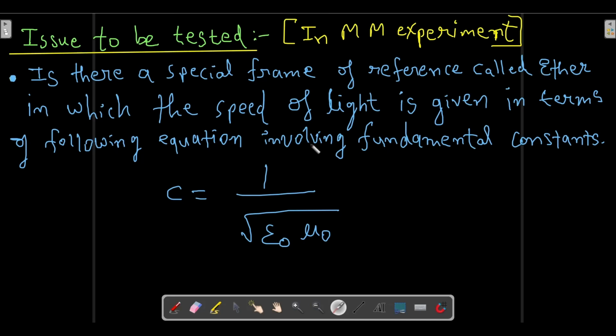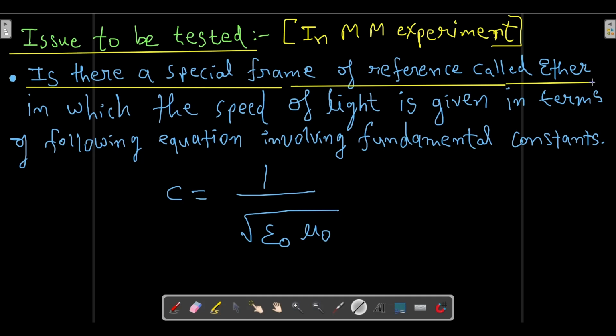So the issue which needs to be tested in the Michelson-Morley experiment is: is there a special frame of reference called ether? Does such a frame even exist? Does ether even exist? That is what we had to look at, that is what we had to think about.